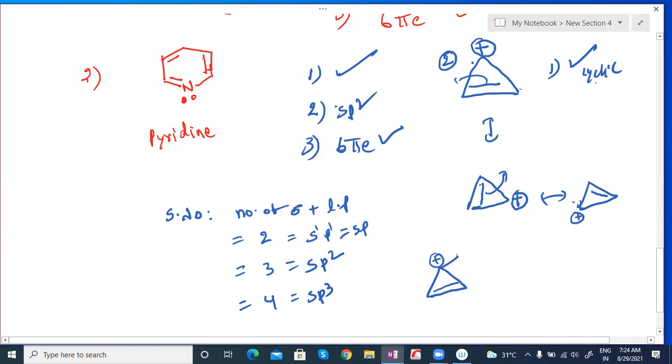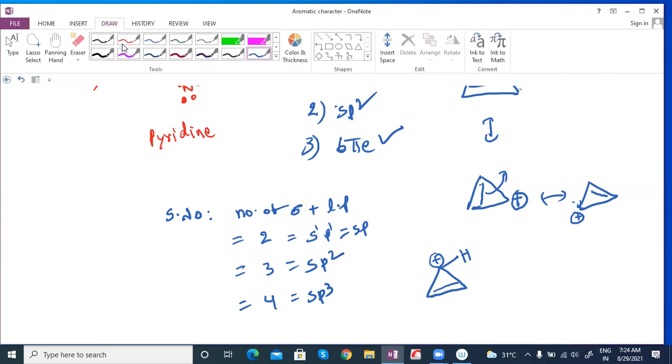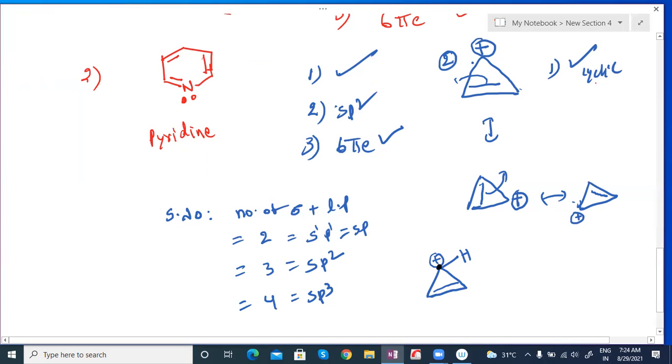Here, a total of 4 bonds would be possible. In this case, only 3 bonds are present, sir, 3 sigma bonds. The other is the positive charge, meaning that valence is empty. Here one sigma bond, another sigma bond, and this is the sigma bond. Total 3 sigma bonds. What is your steric number formula? Number of sigma bonds plus lone pairs. A positive charge means no lone pairs, sir. So here 3 sigma bonds, shown in black from that carbocation carbon, and 0 lone pairs give 3, nothing but sp2 hybridization. So the carbocation is also sp2 hybridized. So the second point is also satisfied.